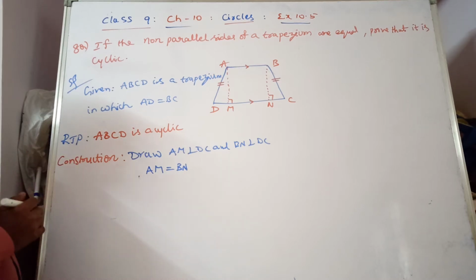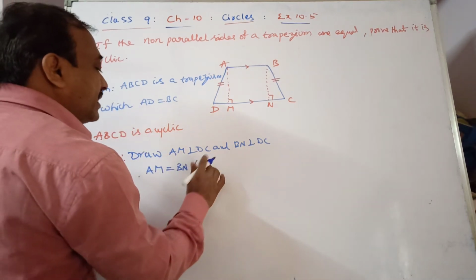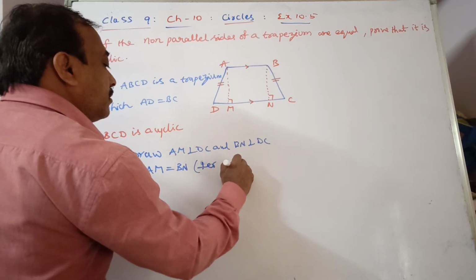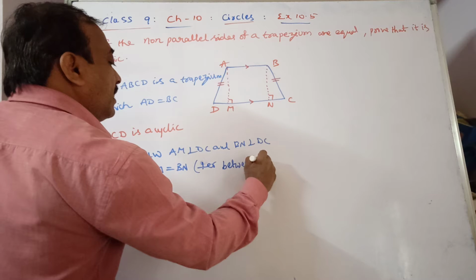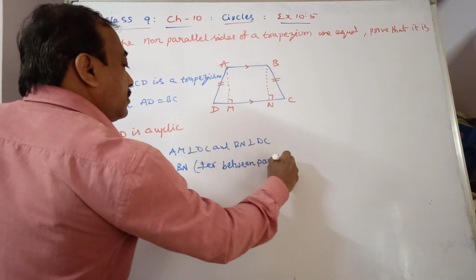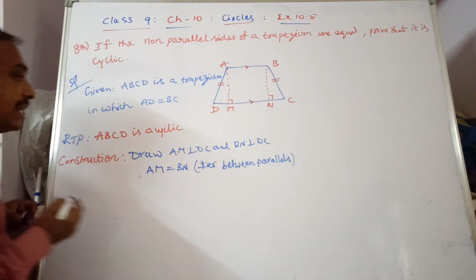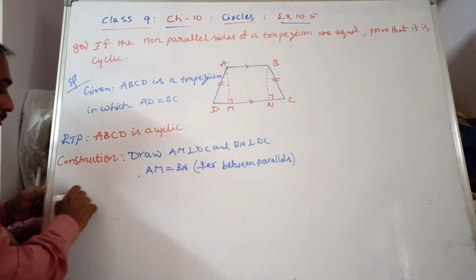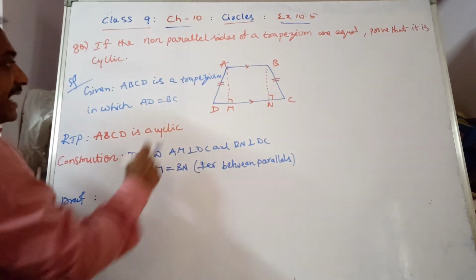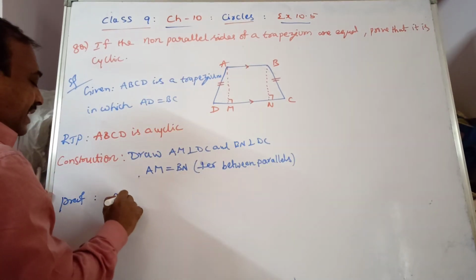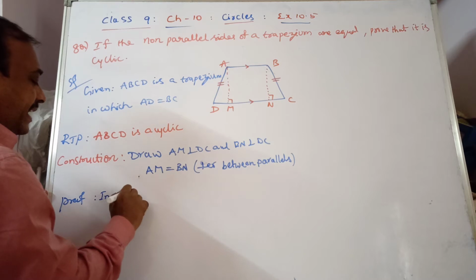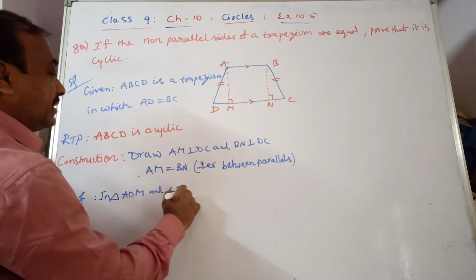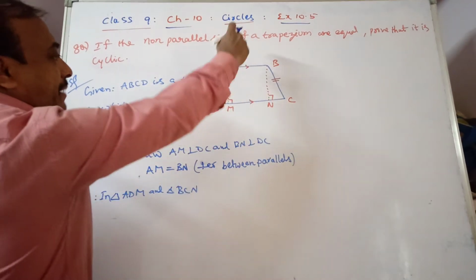So, perpendiculars between the parallels. Now you see. Proof. Consider triangle ADM and triangle BCN.